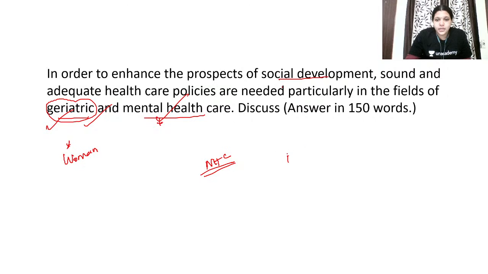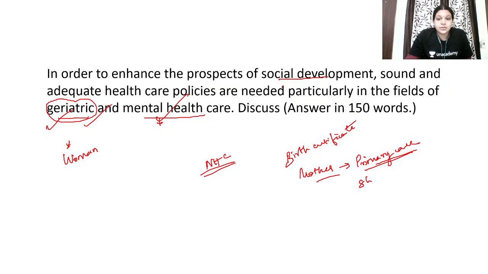Even now, for birth certificate, it is made mandatory that whoever it is, from rural, urban, for whoever you have to get birth certificate, the mother has to register in a primary health care. Please include this point also. The mother has to register in the primary health care, and she has to report every month. She has to visit the primary health care and report every month about all her scan details, and then blood details, all these things.